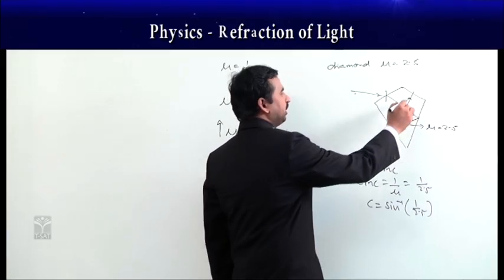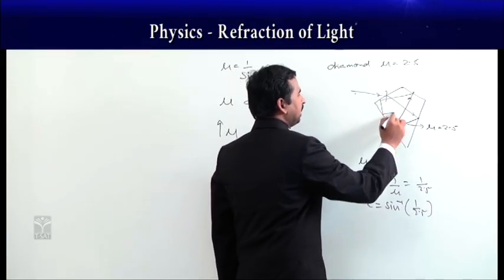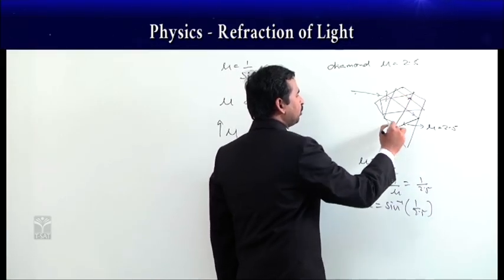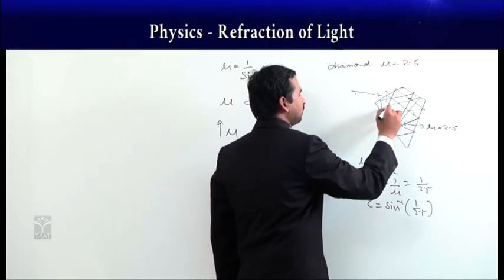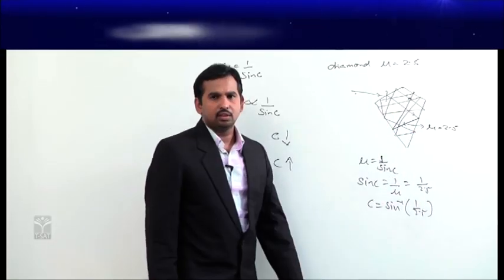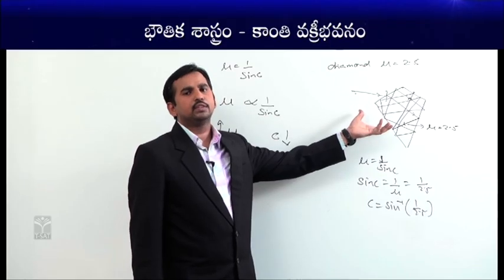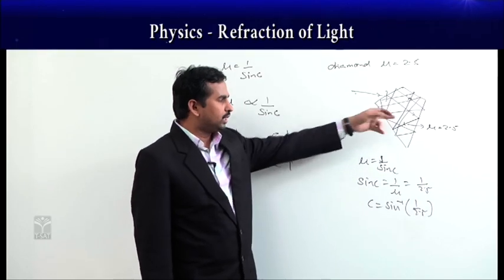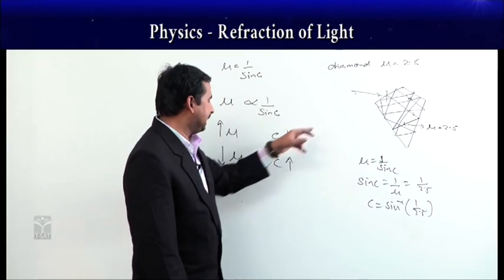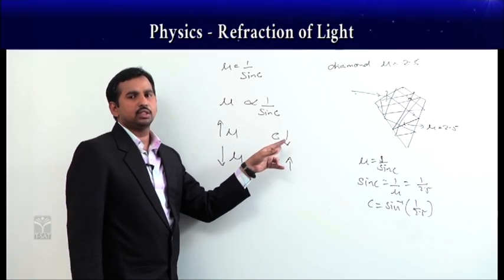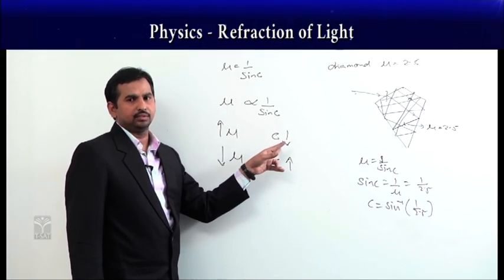Again it takes total internal reflection, so the light ray undergoes a number of multiple total internal reflections inside like this. This causes the sparkling of diamond, because the refractive index is high and the critical angle value is small in the case of diamond. That is the reason.